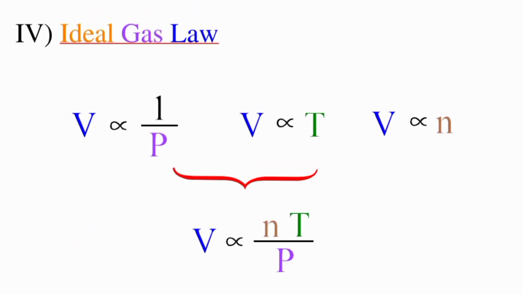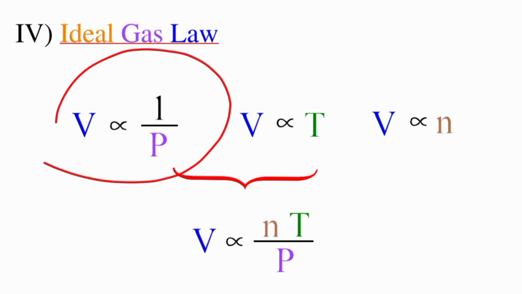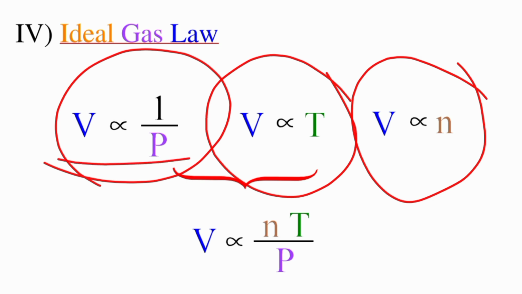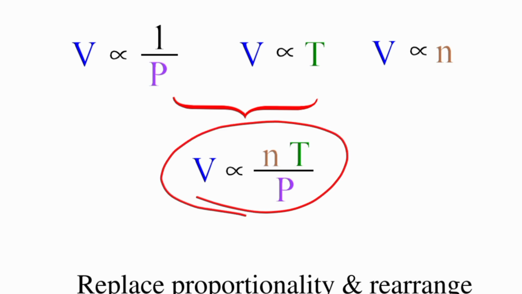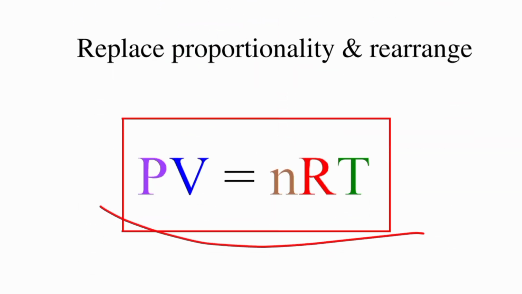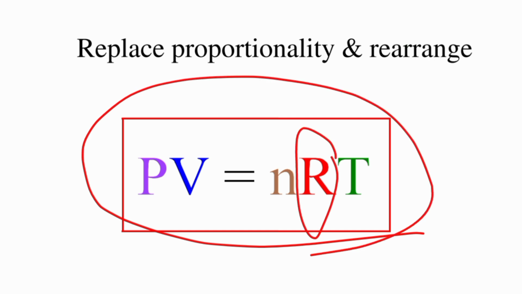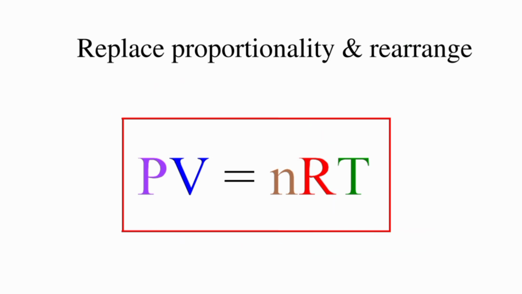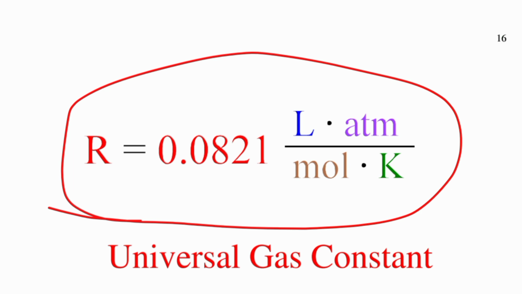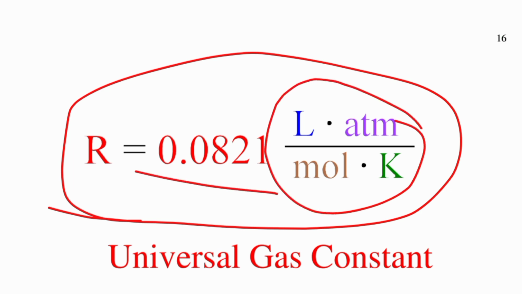Here, what does the ideal gas law say? Volume is inversely proportional to pressure. Volume is directly proportional to temperature. Volume is directly proportional to the number of moles of a gas. This is Boyle's law, Charles' law, and this is Avogadro's law. Combining these proportionalities using a proportionality constant, we get this equation. R is a proportionality constant, or ideal gas constant, or general gas constant. The value of R is this. These are the units. This is not an SI unit.